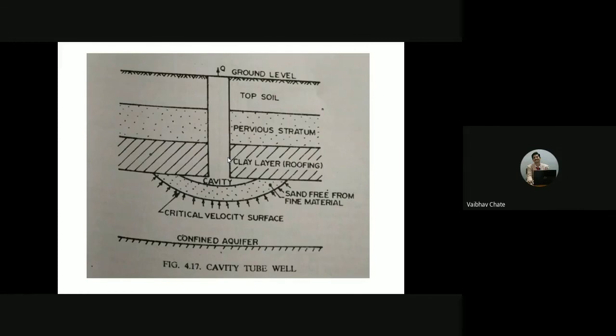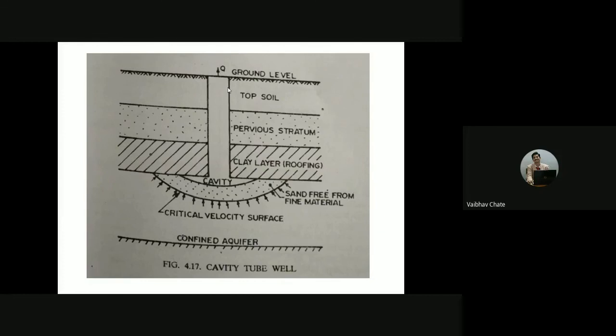Okay, so in case of deep wells, if you have seen, this particular well used to rest on the impervious layer. Again, that is not the case in this particular cavity type of tube well. Whenever the discharge rate is increased, there will be a cavity type of formation at the critical velocity surface, and that's why it is called a cavity type of tube well, nothing else. That is the main difference between the cavity type and the strainer type of tube well.